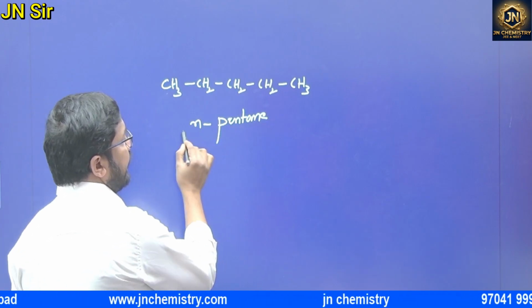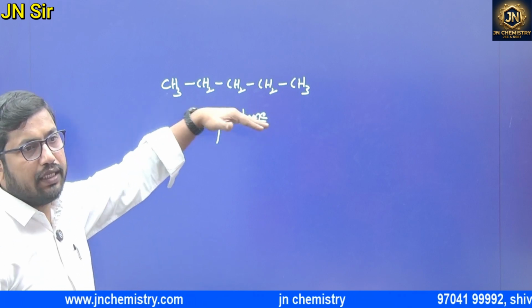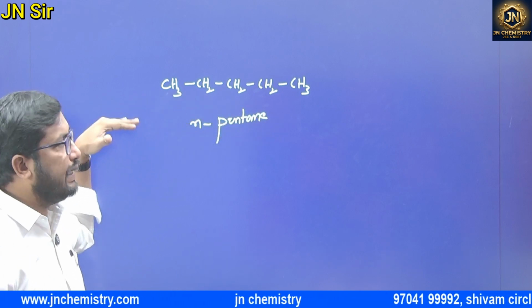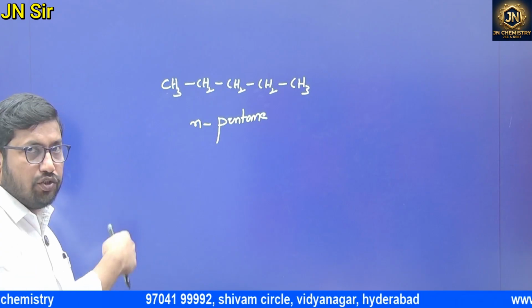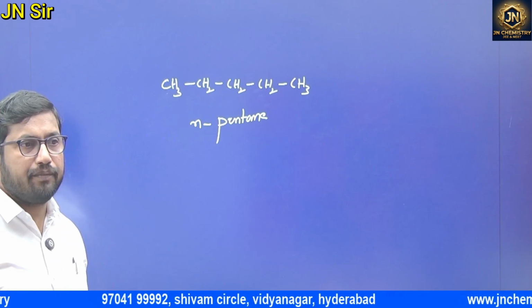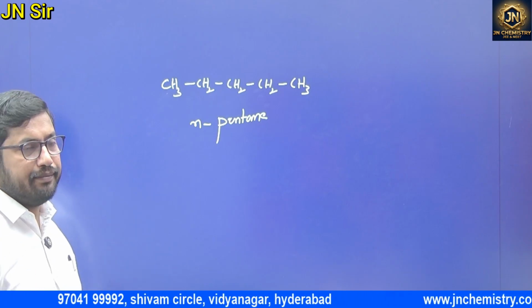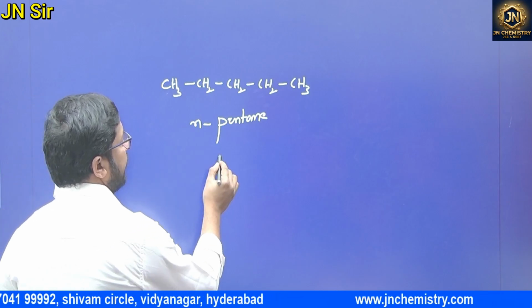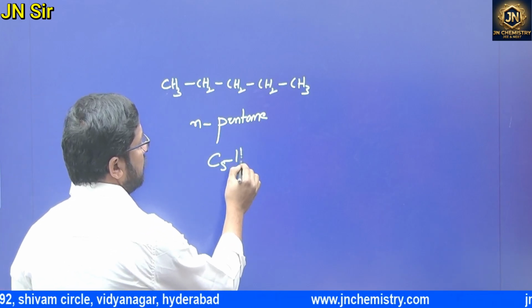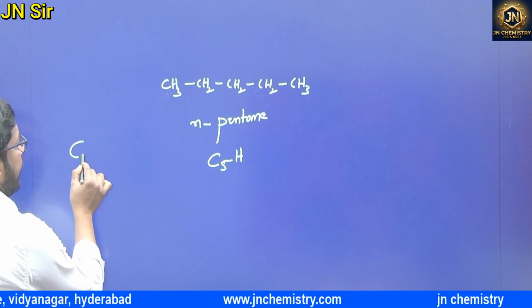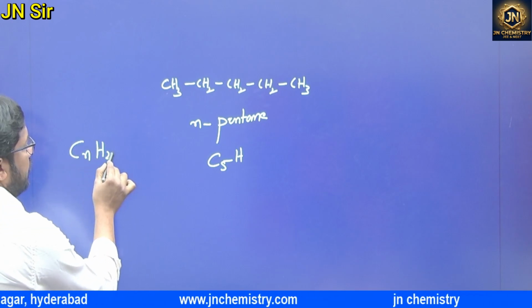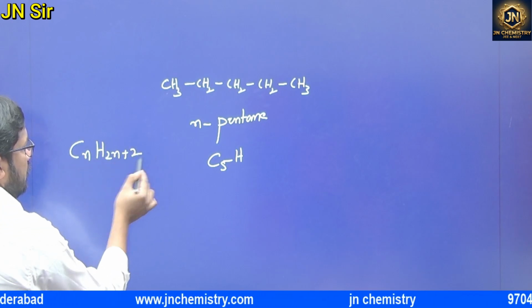Why am I writing N-pentane? N means straight chain. Whenever we write N, that would be a straight chain. So each and every time you write the isomers, write the IUPAC name. What is the formula? C5 alkane, right? What is the general formula for alkane? CnH2n+2.